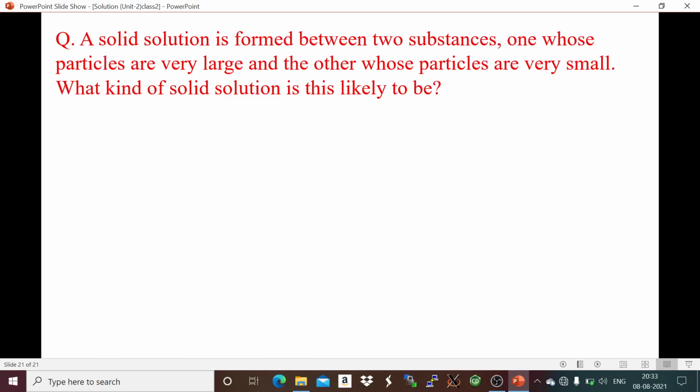A solid solution is formed between two substances, one whose particles are very large and another whose particles are very small, that means small one. What kind of solid solution is this likely to be? One is of large size, the other of small size. So it is an interstitial solid solution. If both are similar, then it is substitutional. If one is small, then it is an interstitial solid solution. One is large, another is small: interstitial solid solution.